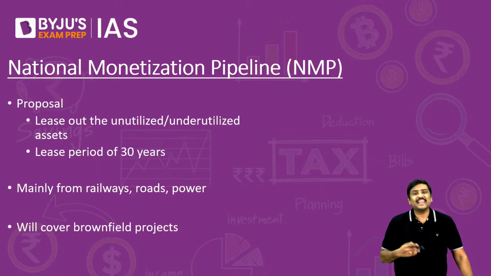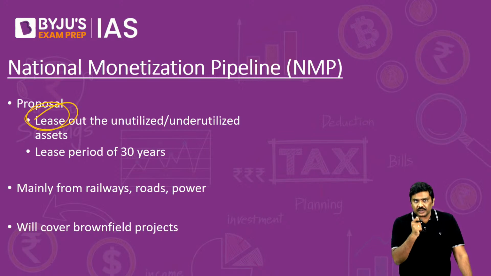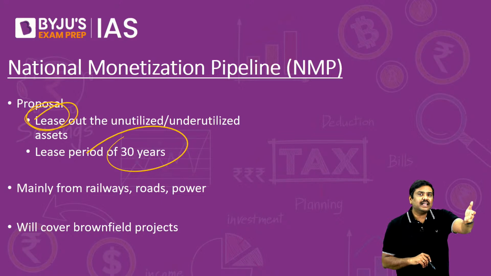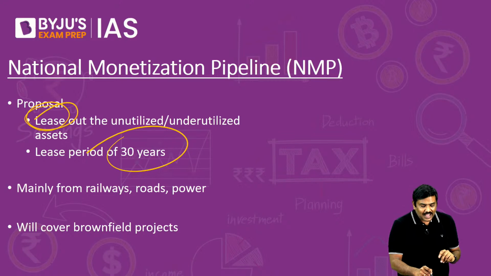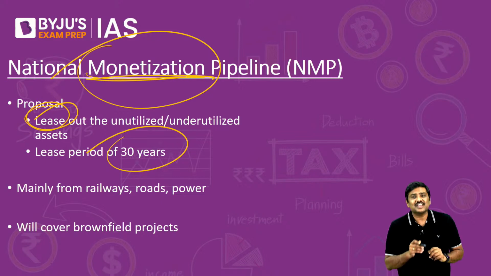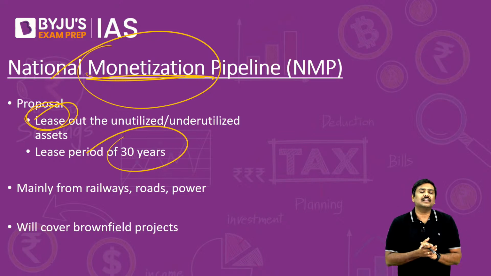Now, question is, what is this NMP? Under the National Monetization Pipeline, remember this, government is not going to sell the assets, rather government will be leasing the assets. Government will not be selling the assets, government will be leasing out the assets for a duration of 30 years to the private sector. And when the private sector will take these particular assets on lease from the government, they will pay certain amount of money to the Government of India, and this process is called as monetization. They are monetizing, creating value for an asset in the market.